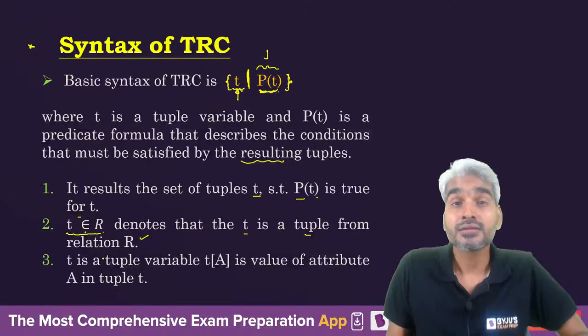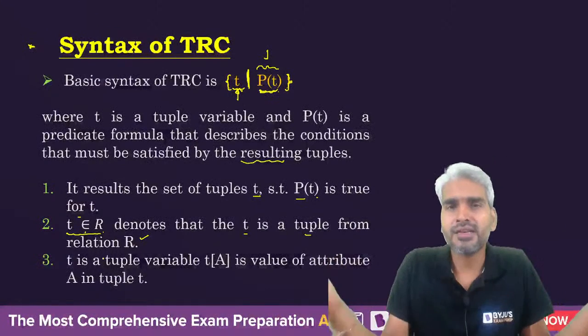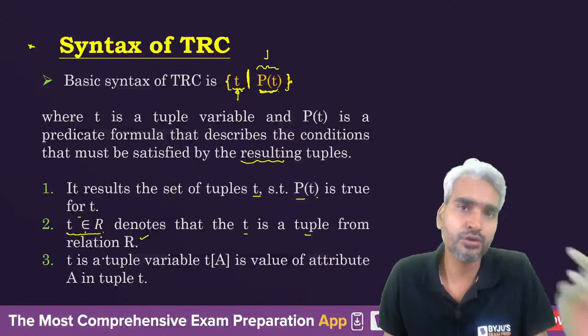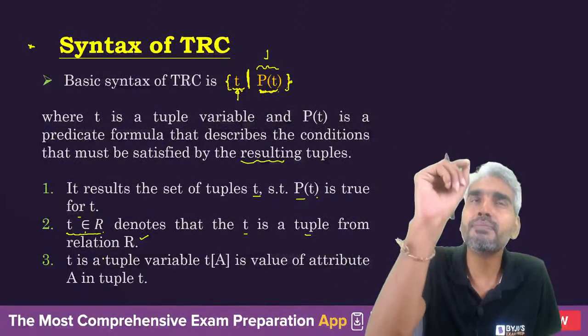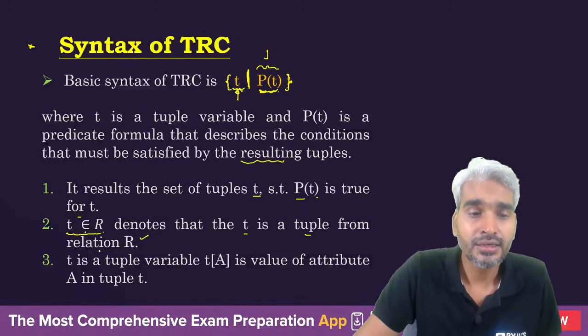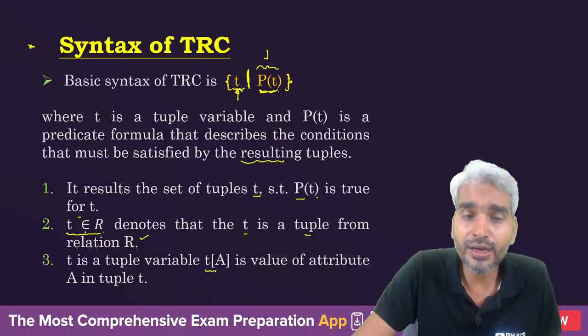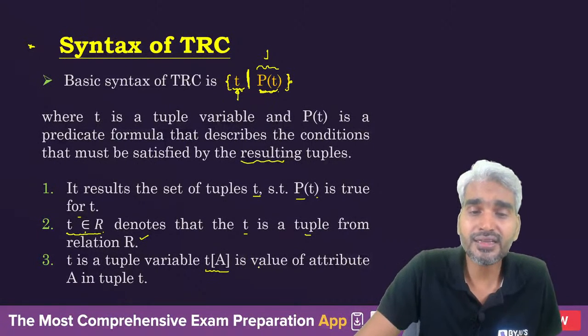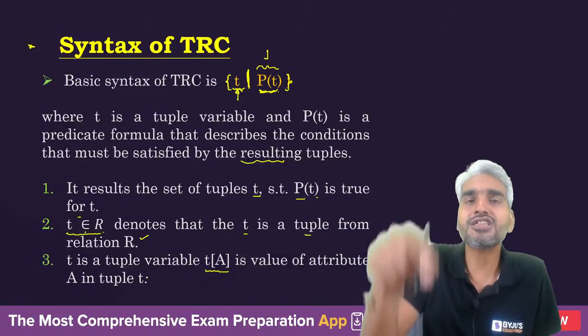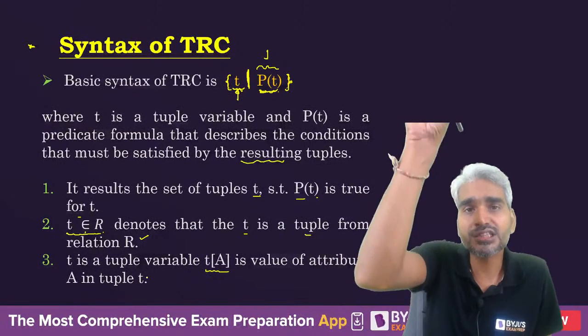Now, we are talking about relations, right? So in a relation there will be different attributes. If you are interested in a particular attribute A of the relation, then t is a tuple variable, and if you write t[A], then this is nothing but the value of attribute A in tuple t. So in each tuple there will be a value corresponding to that attribute.